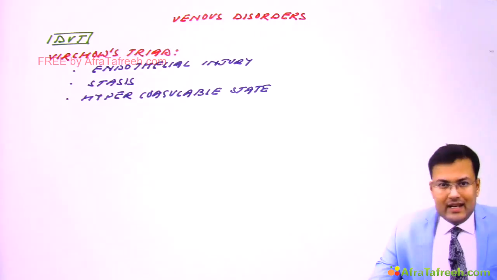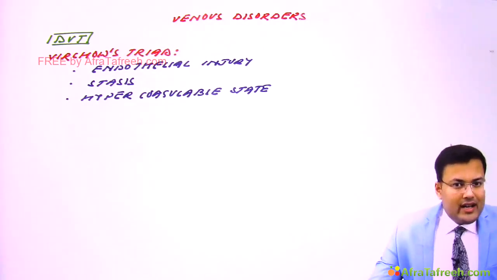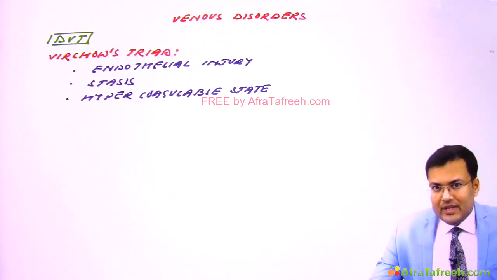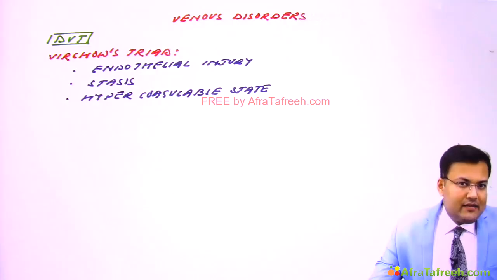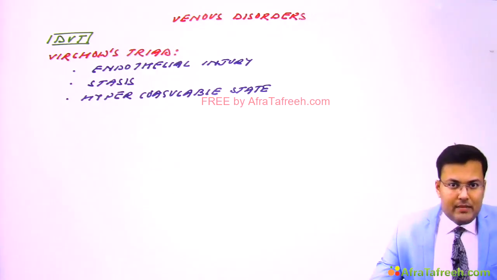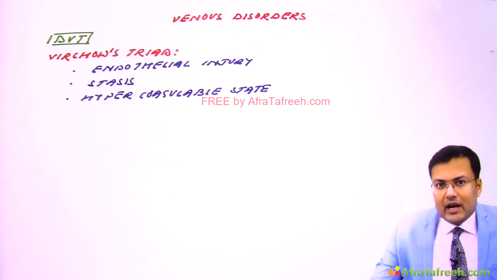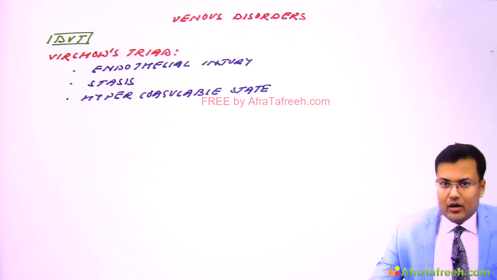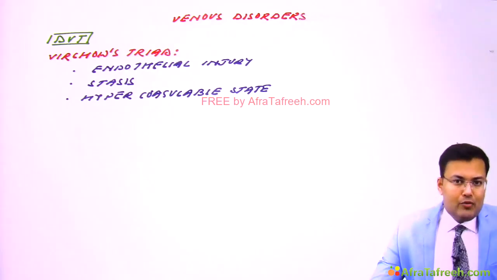Hypercoagulable state can be inherited, it can be acquired. Inherited like protein C deficiency, protein S deficiency, antithrombin 3 deficiency. There is factor V Leiden mutation, hyperhomocysteinemia. But in surgery, we are bothered about the acquired causes like long duration surgery, obesity, prolonged immobilization, infection. So we are mainly bothered about the acquired causes.